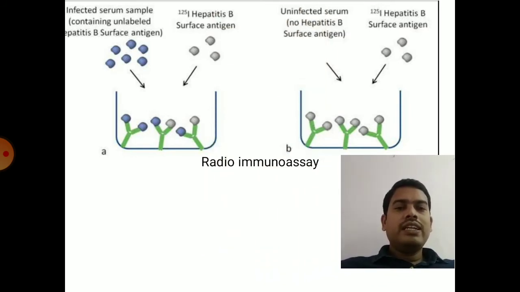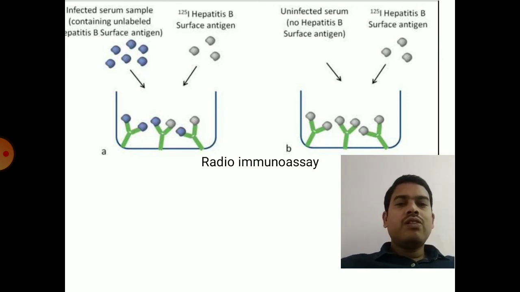So the next technique is radioimmunoassay. This particular assay is used to identify the amount of antigens present in the patient serum. For this, you coat the wells with antibodies against the antigens which you have to identify in the patient serum.